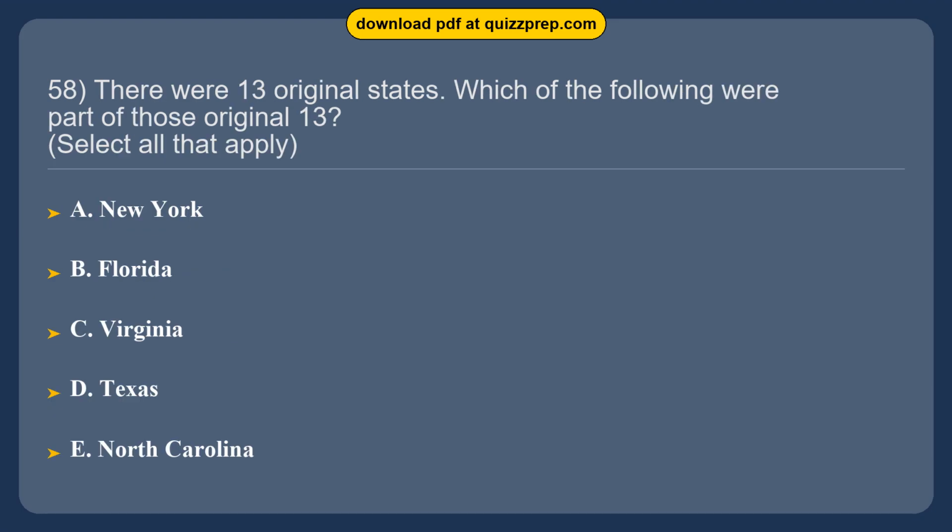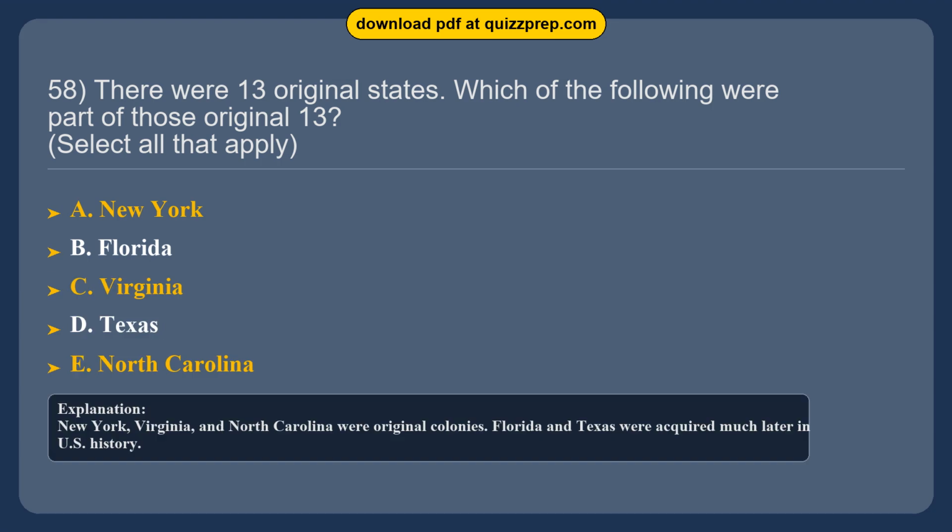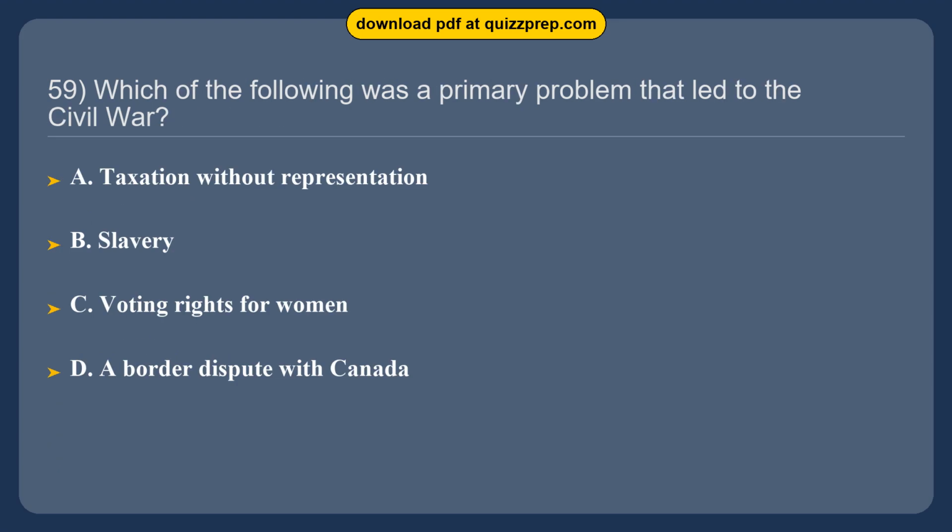Question 58. There were 13 original states. Which of the following were part of those original 13? Option A, New York. Option B, Florida. Option C, Virginia. Option D, Texas. Option E, North Carolina. The correct answers are options A and C and E. New York, Virginia, North Carolina. New York, Virginia, and North Carolina were original colonies. Florida and Texas were acquired much later in U.S. history.